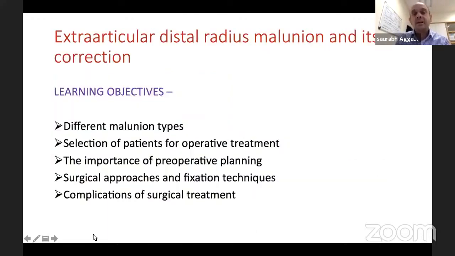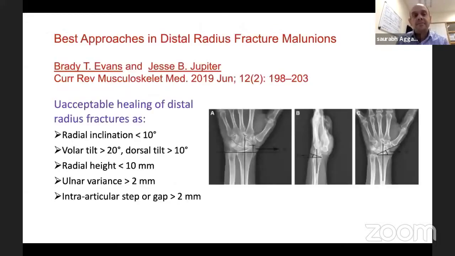Right, so first slide, learning objectives. These are the few things which we'll try and cover in the next 40-45 minutes. Different malunions, dorsal malunion or a Smith malunion, selection of patients, very important, pre-operative planning, approaches, a volar or a dorsal approach, technique of fixation, and then finally complications and summary in the end.